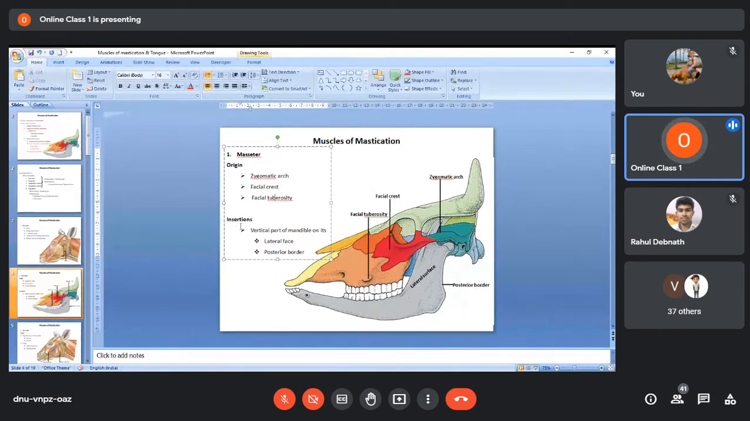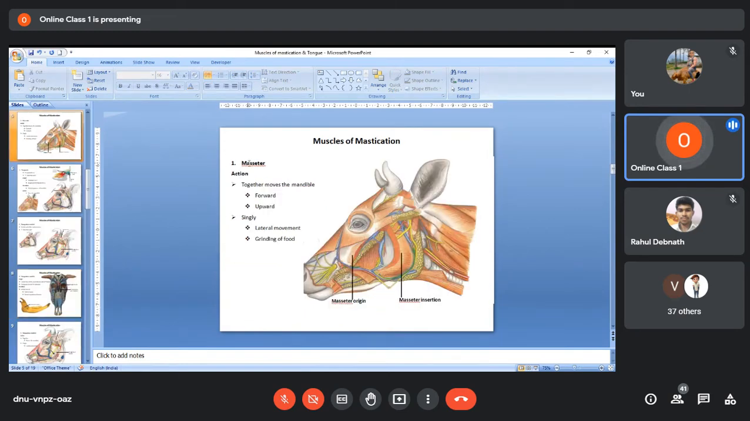And where is its insertion? The insertion is on the vertical part of the mandible. So this is the vertical part of the mandible. Where on the vertical part? On the lateral surface and also on the posterior border. That means the muscle will originate from this area, go downward and backward, and insert on the lateral surface and also on the posterior border of the mandible.